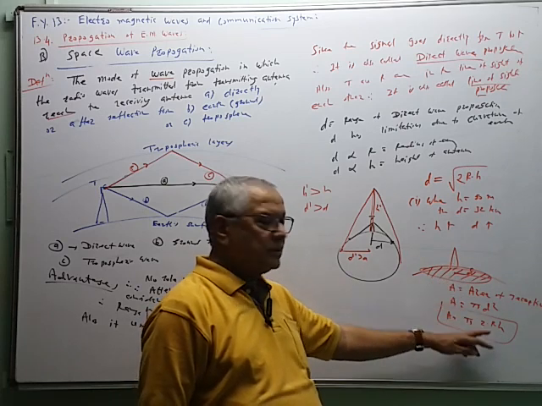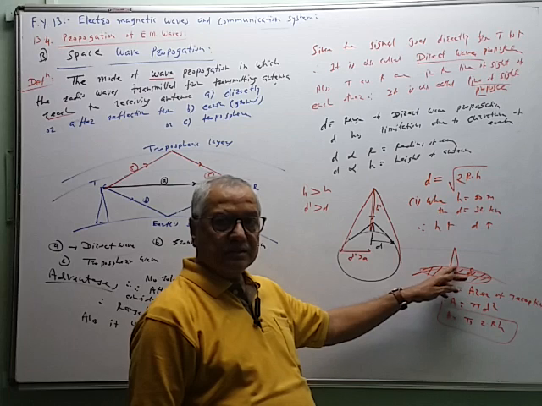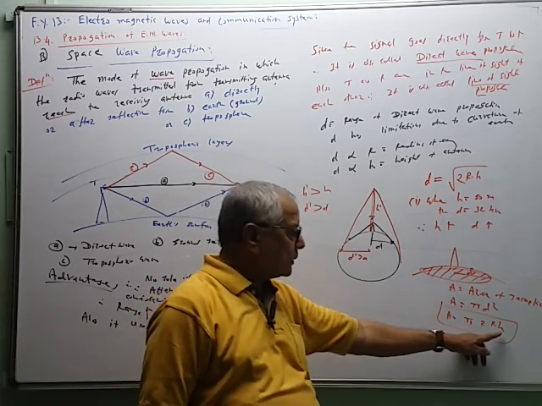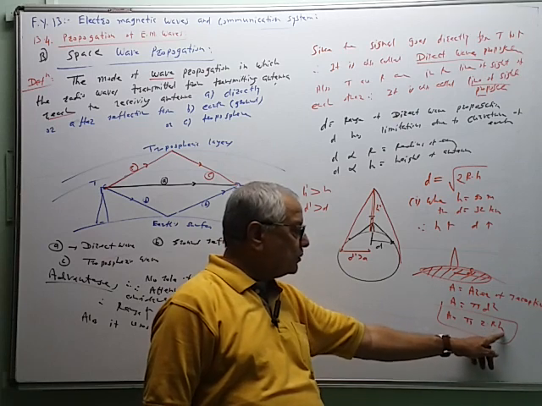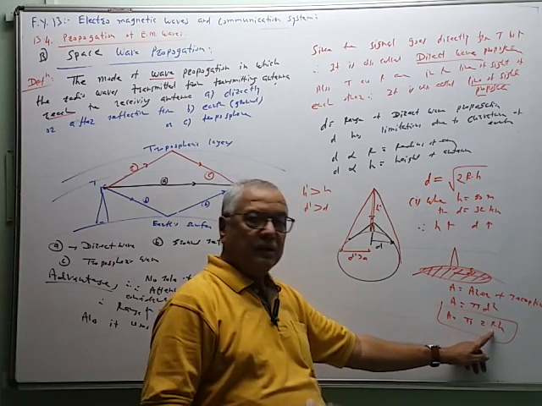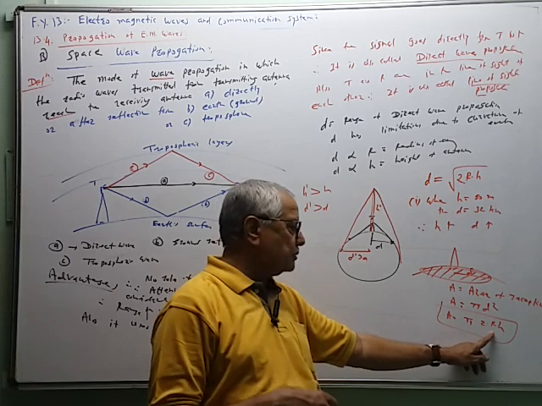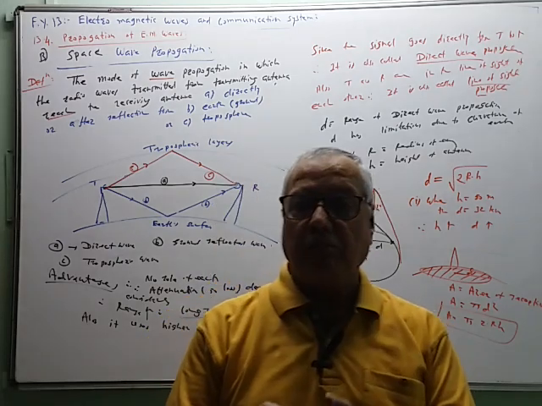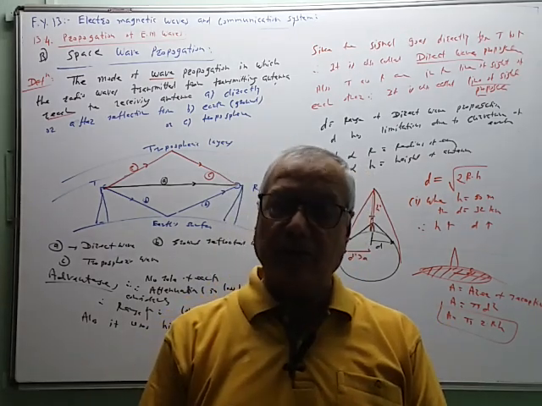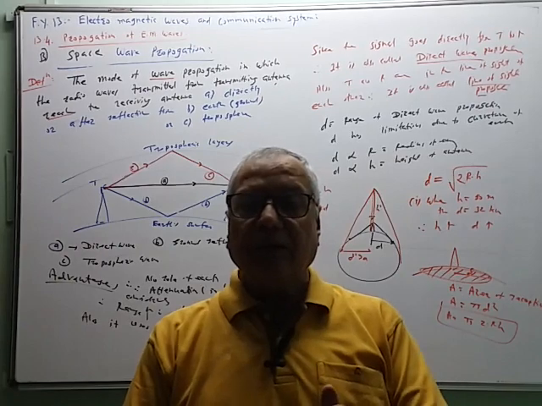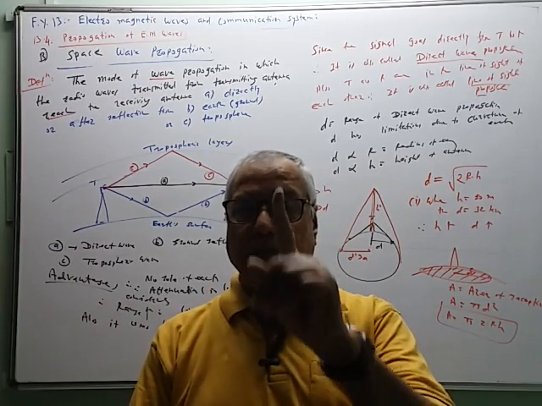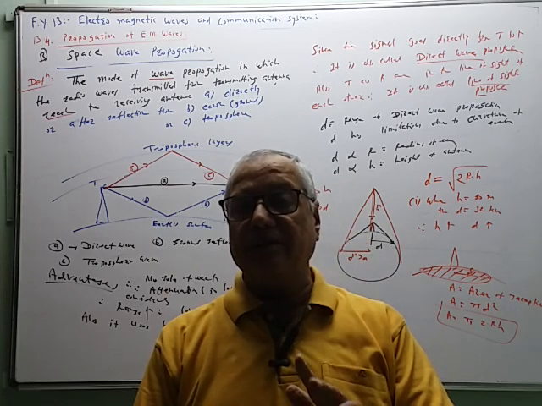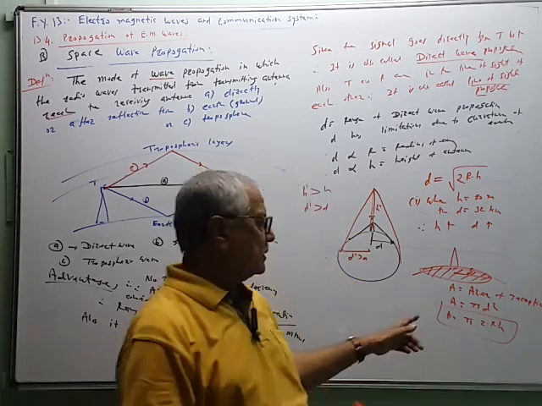We also need global communication. The height of a communication satellite is about 36,000 kilometer. If you substitute that value here, 36,000 kilometer, with radius of the earth 6.4 into 10 to the power 6 meter, we can calculate the area, and that area is nearly 1/3 of the total surface area of the earth. Earlier we saw that a single communication satellite can cover nearly 1/3 surface area of the earth for communication. Why? Because of this extension.